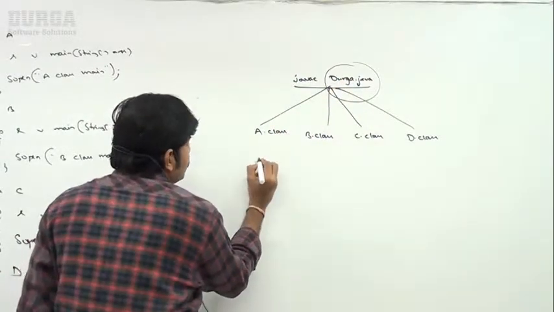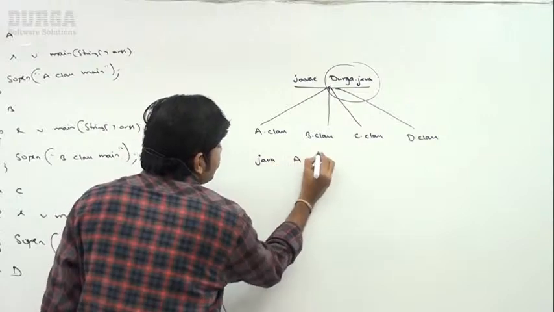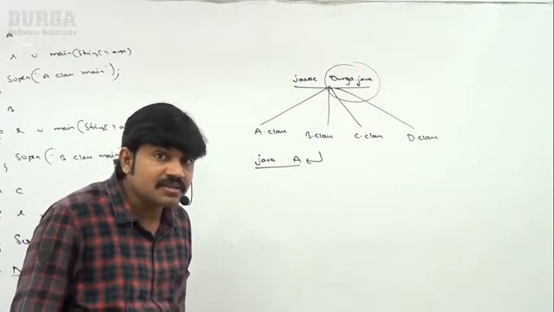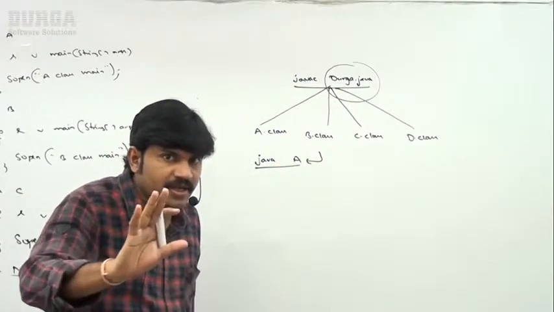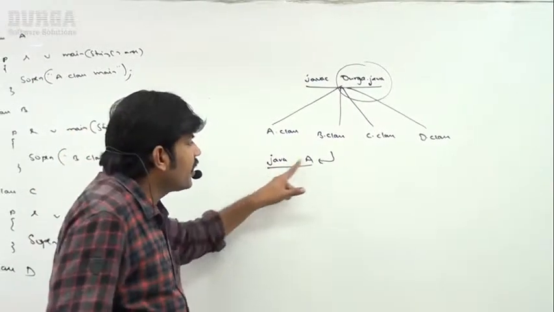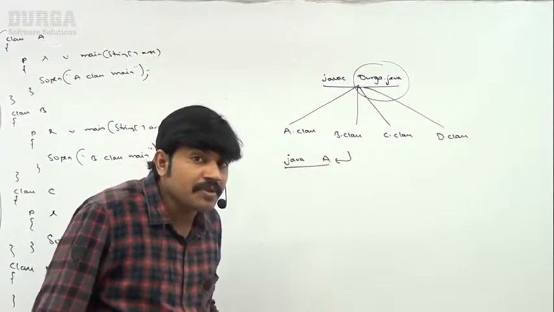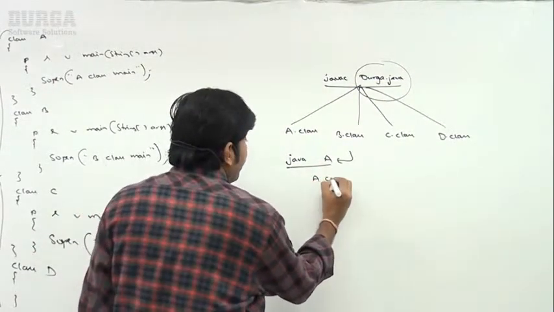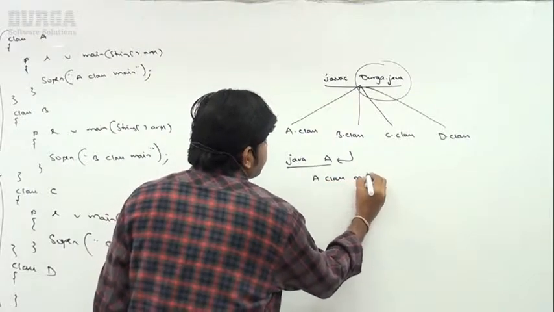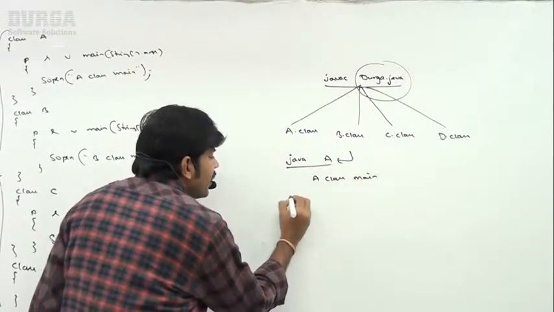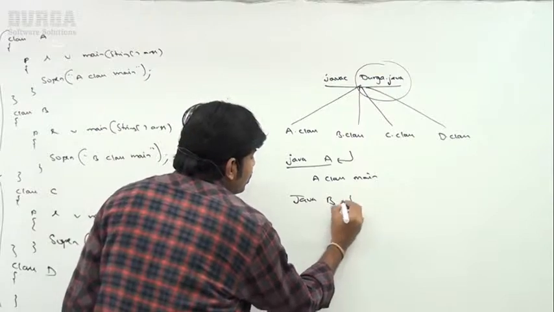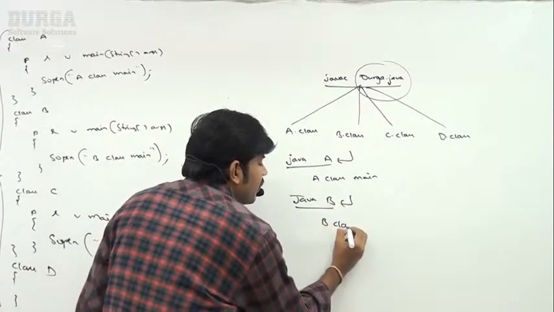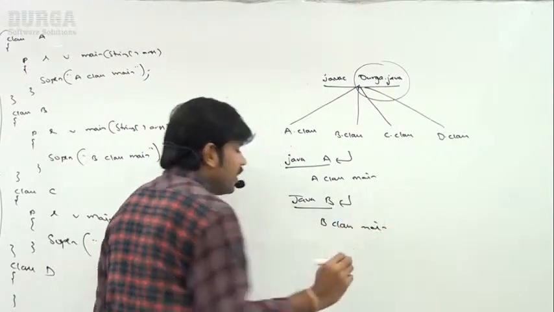Now, can you please run A class? Whenever we are executing A class, the main method will be executed. Remember, whenever we are executing A, which main method will be executed, sir? A class main method will be executed. Next, if I run java B, which main method will be executed, sir? B class main will be executed.